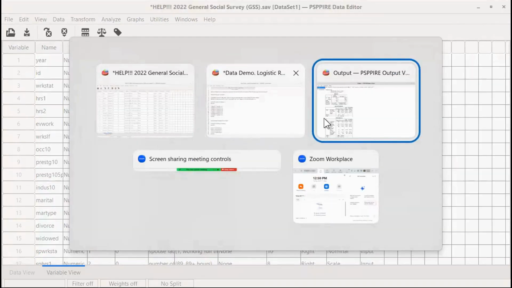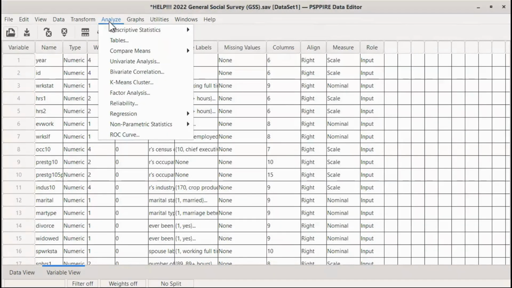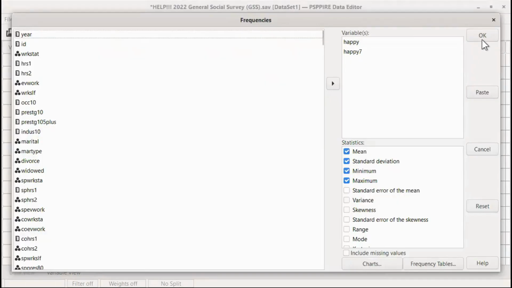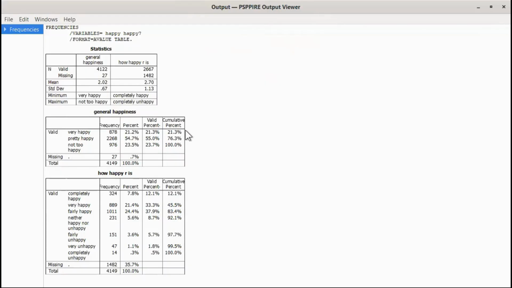Let me show you what it looks like. Happy just has very happy, pretty happy, not too happy. There are some problems with that variable. It's not very balanced, and it may not do as good of a job describing how people view happiness today.